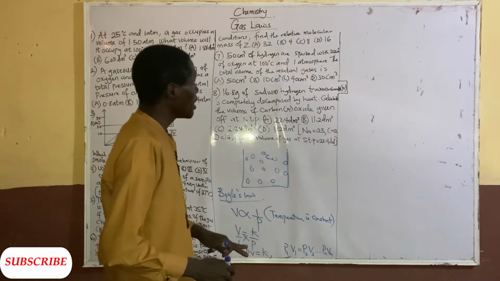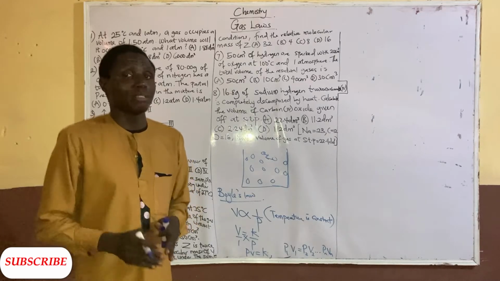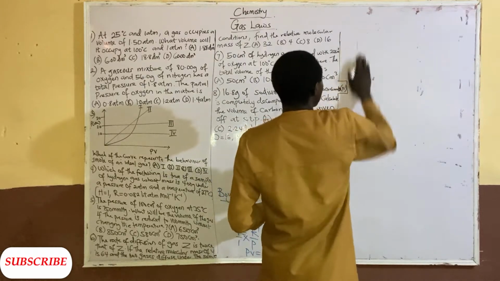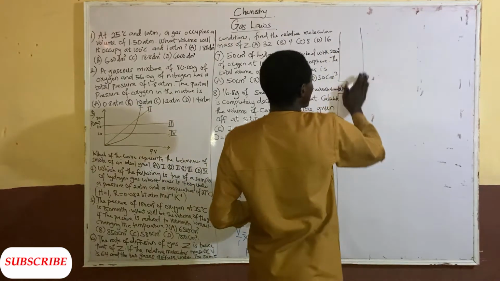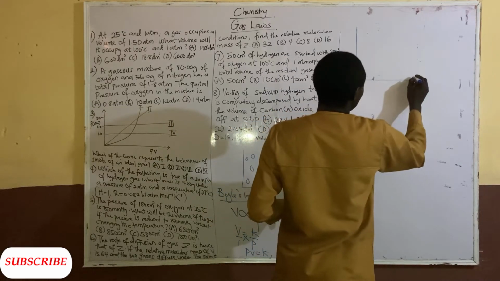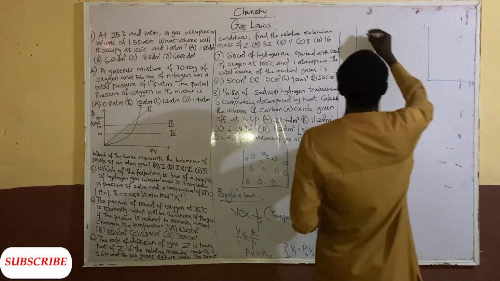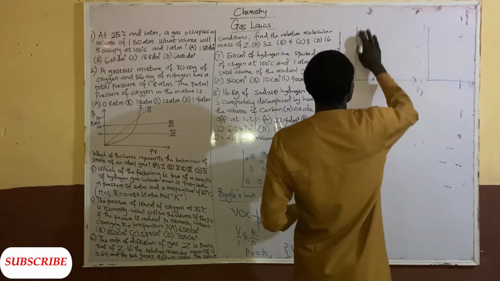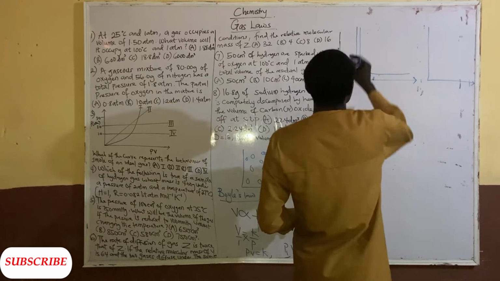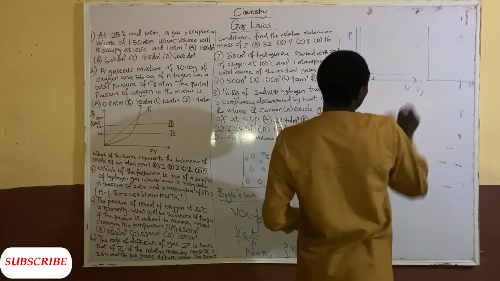And here we can represent Boyle's law using graphical representation. Boyle's law can be represented in 2 ways using graphical notation. The first one is like this: when you have pressure against volume, we are going to have a curve like this.